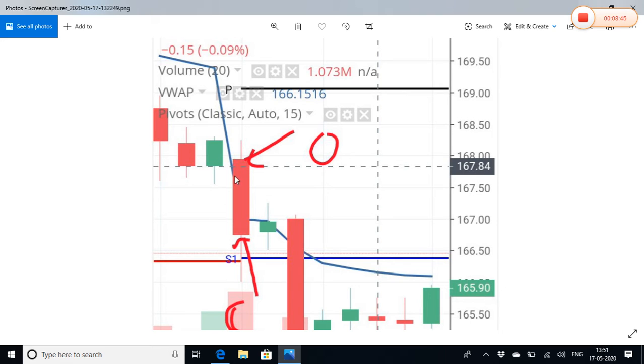Now, you take this as the first candle. It has closed below the VWAP, so that is the first indication, the first confirmation. The second confirmation is for the second candle. You wait for the second candle. If the second candle also closes below the VWAP, that means there is going to be a downturn, and as you can see, it has fallen down, and it's a large price movement.